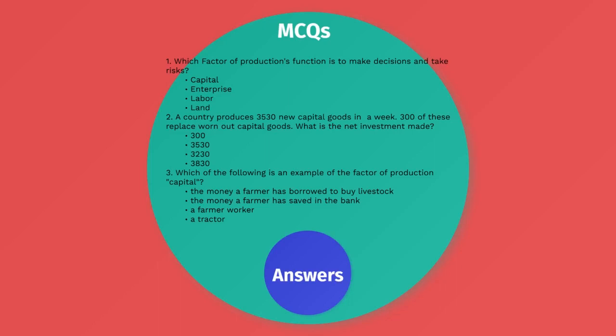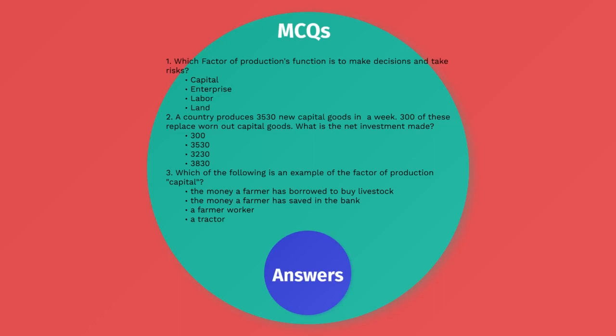Which of the following is an example of a factor of production, capital? The money a farmer has borrowed to buy livestock. This would not be mostly for production, but for something else.